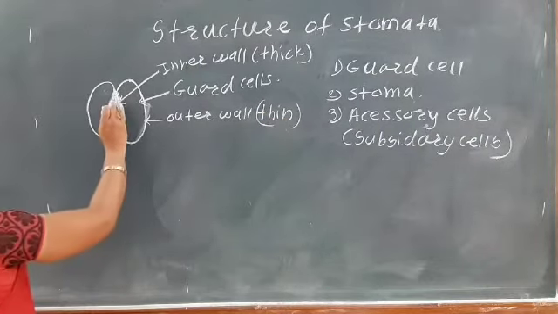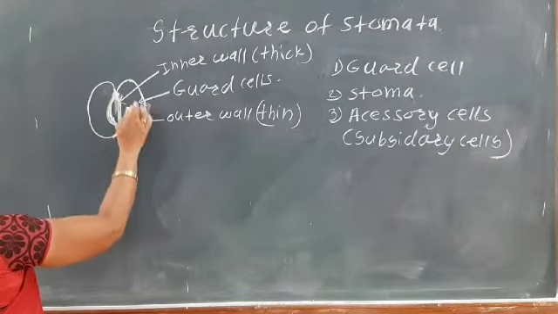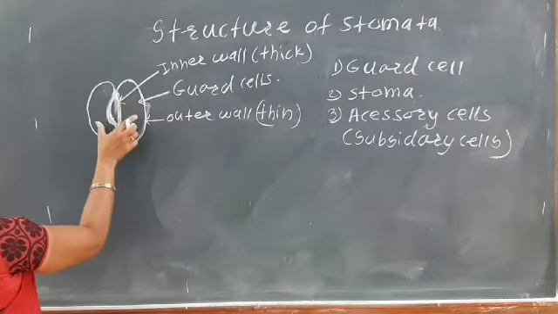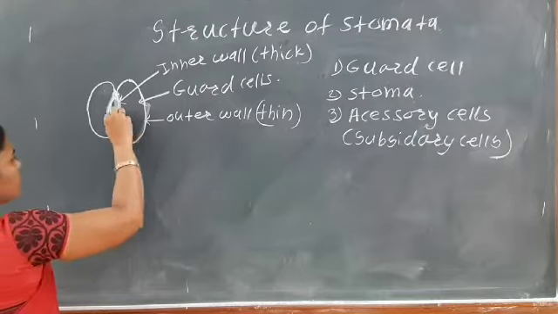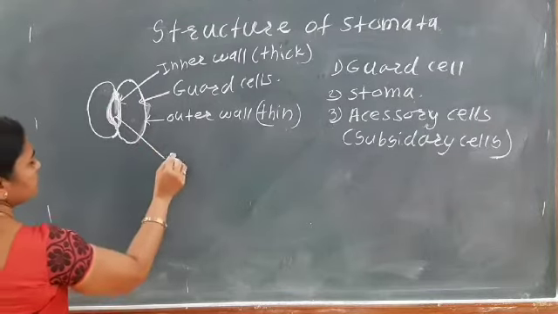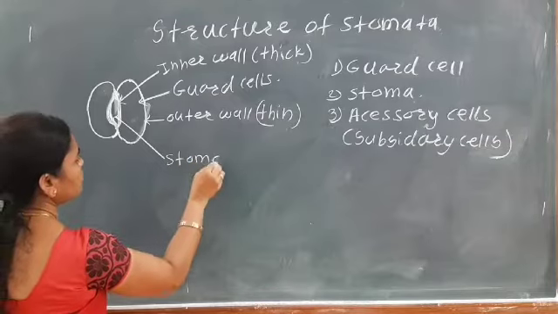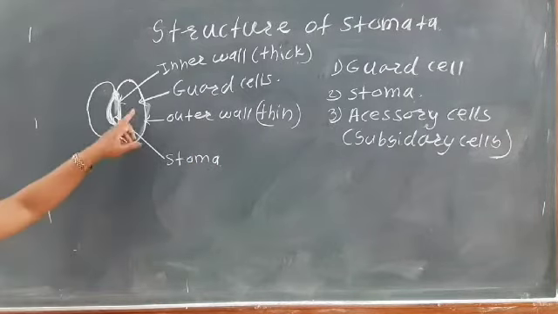Then here the small opening present between these two guard cells, okay, it is known as the stoma. It is the stoma.